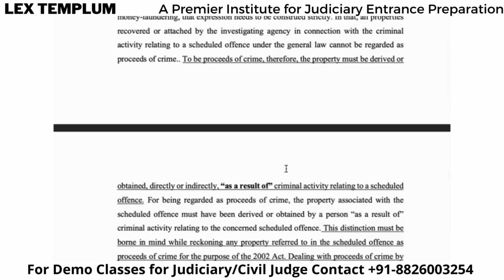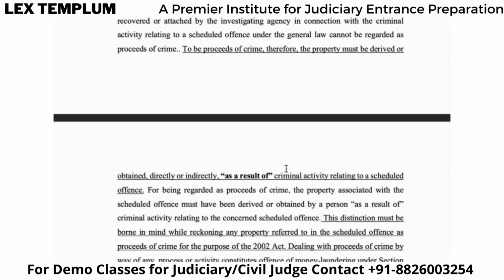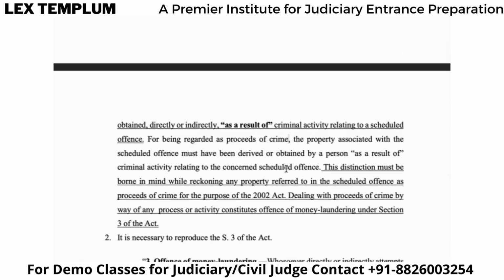Okay. Now, for the proceeds of crime, the property associated with the scheduled offense must have been derived or obtained by a person as a result of criminal activity relating to the scheduled offense. And this distinction must be borne in mind while reckoning any property referred to in the scheduled offense as proceeds of crime for the purpose of the 2002 Act. Okay. So this distinction is very important, right?